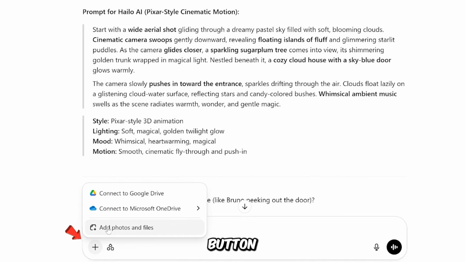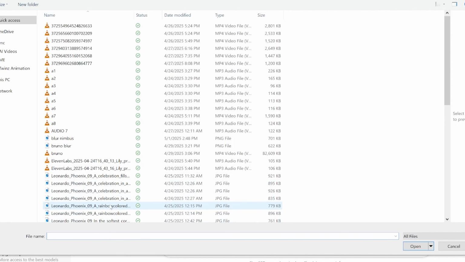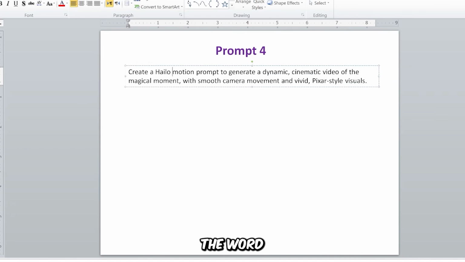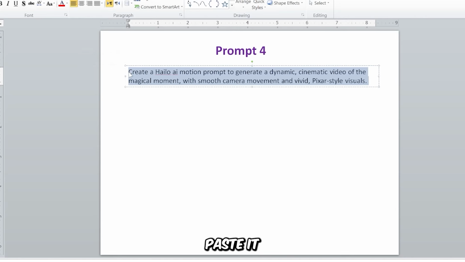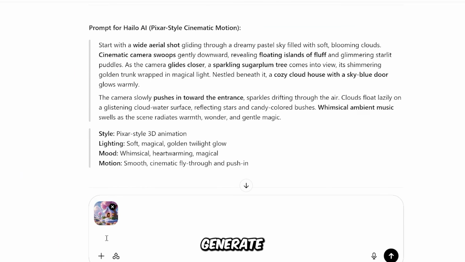First, hit the plus button at the bottom of the ChatGPT chat bar, then upload the image you want to turn into a video. After that, go to the following prompt. Replace the word Kling AI with Halo AI. Then, copy the prompt and paste it into the ChatGPT search box and click Generate.